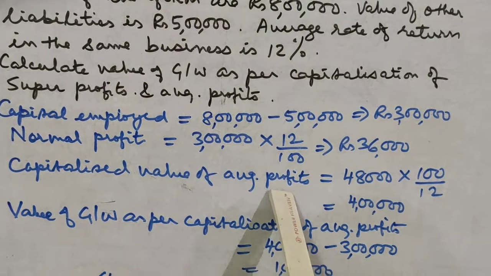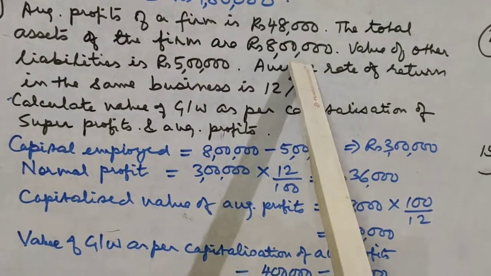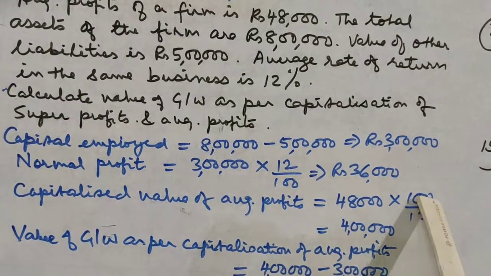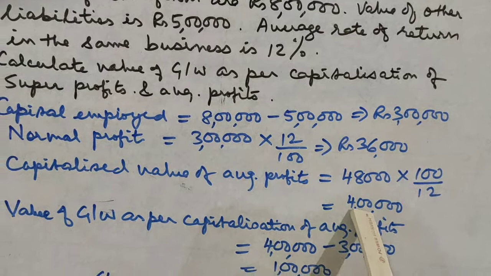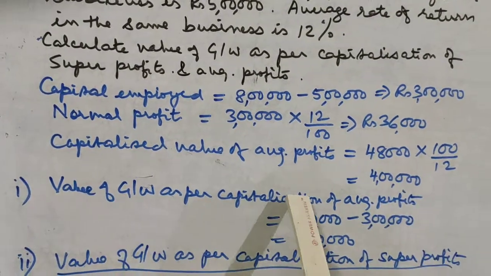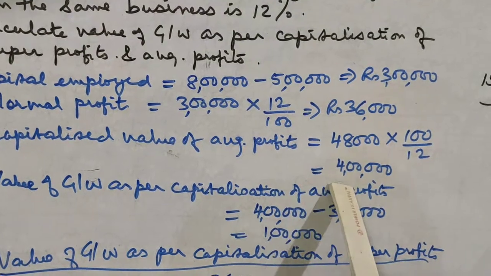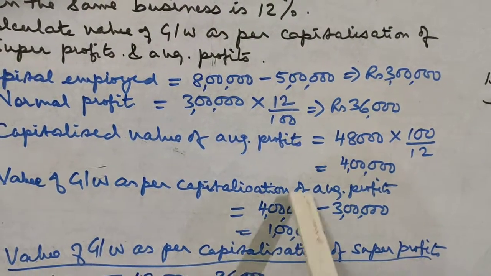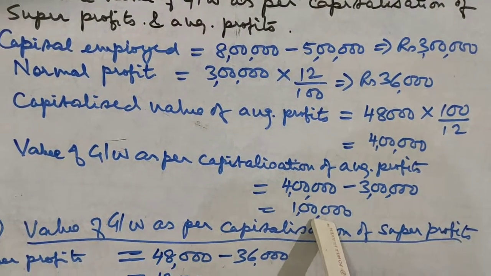Capitalized value of average profit will be, your average profit was 48,000, so 48,000 into 100 divided by 12, that is 4 lakh. So value of goodwill as per capitalization of average profit will be capitalized value of average profit 4 lakh minus net assets 3 lakh. So that is 1 lakh.